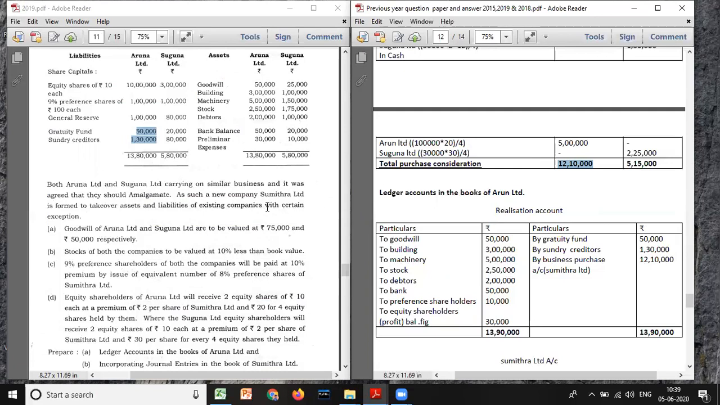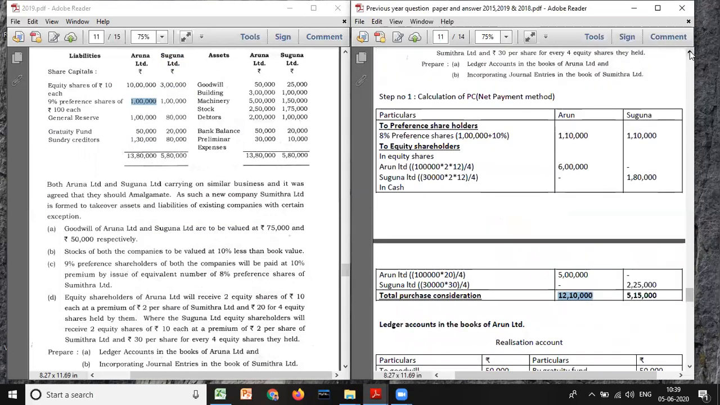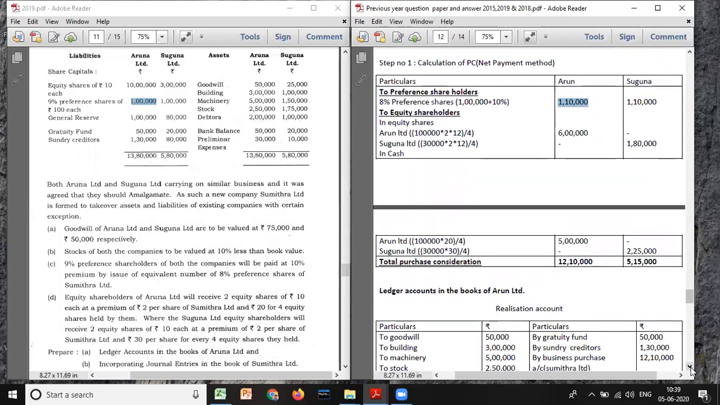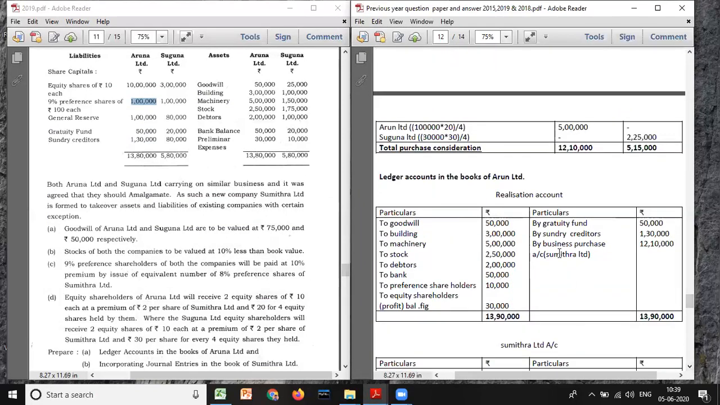And after that, what do you need to look at here? Total preferential capital is how much? 1 lakh. But how much have we paid? We have paid 1,10,000. See, whenever you have a preferential in the question, please search like this. What is the nominal capital and what is the paid capital? Then the difference, if you are having premium, you have to debit in realization account. Suppose you are having a shortfall, then you have to credit it to preference shareholders account. Now, since we have premium, to preference shareholders account, 10,000.